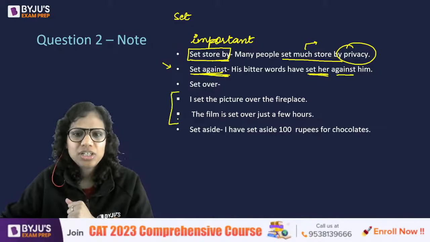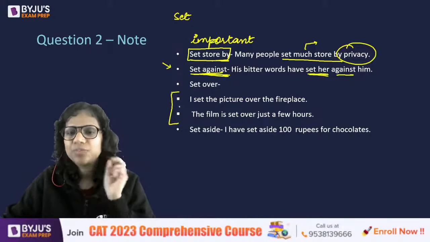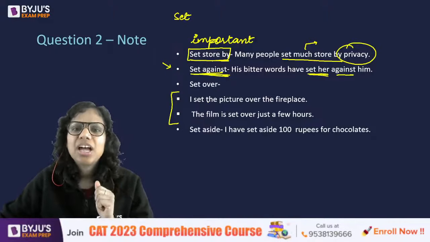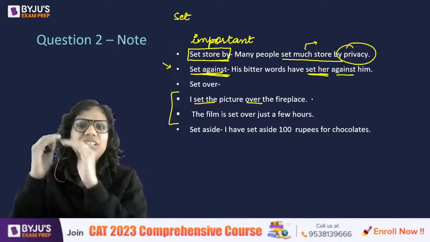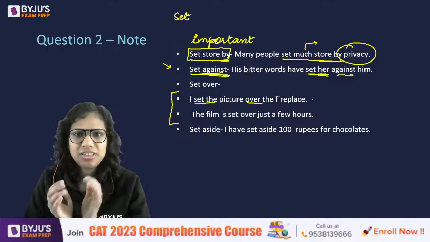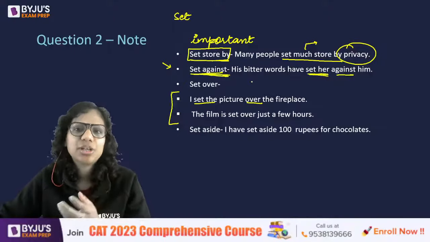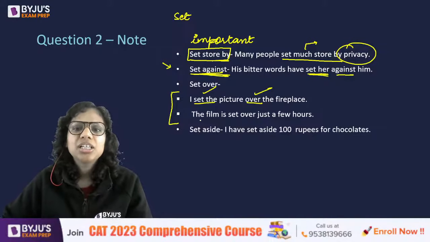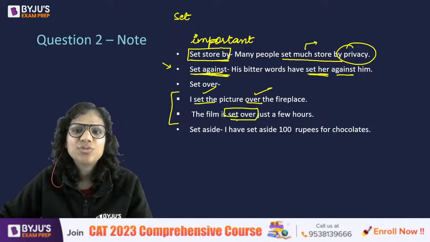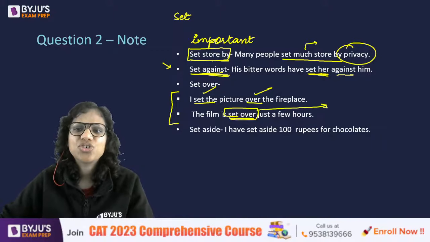Now, set over, just like set aside, has two meanings. What are those two meanings? One is the literal meaning. I set the picture over the fireplace. So setting something over another thing, right? So physically placing something at a higher position. So I set the picture over the fireplace. The film is set over just a few hours. Set over just a few hours.